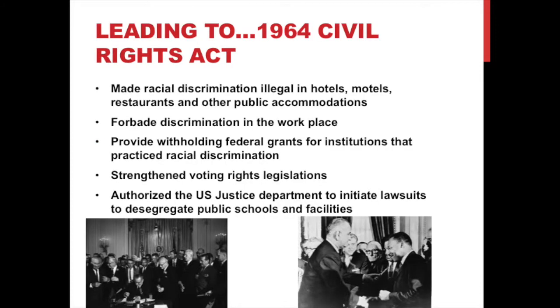Therefore, the three eras of struggle served as catalysts to the 1964 Civil Rights Act. The act made racial discrimination illegal in restaurants and other public accommodations. It also forbade discrimination in the workplace and strengthened voting rights in legislation. It also authorized the U.S. Justice Department to initiate lawsuits to desegregate public schools and facilities. They enforced this by withholding federal grants for institutions that practice racial discrimination.